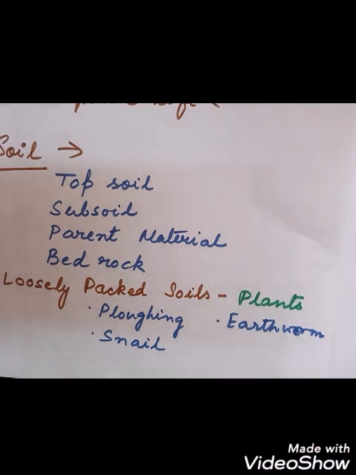So that is why plowing is necessary. Okay, the farmers plow the field to loosen it with the help of a plowing machine, or by the bullocks also they can plow the field. And also this will make the soil loose so that the roots can grow deeper to fetch the minerals and the water needed by the plants. So before sowing of seeds, plowing is necessary. And animals, including earthworm and snails, they also make the soil loose by turning it.